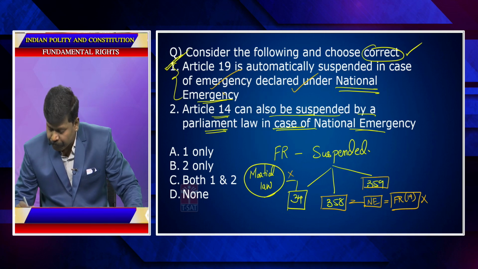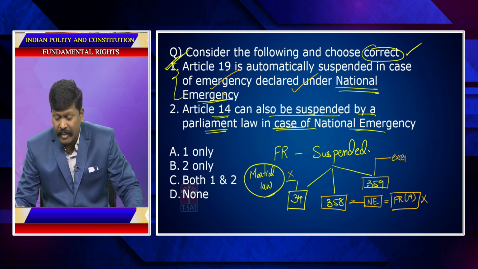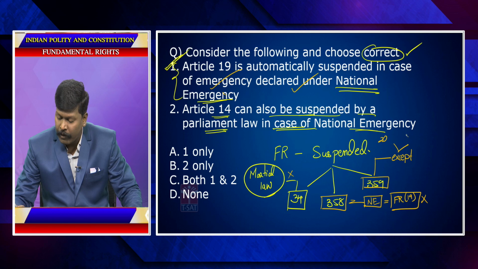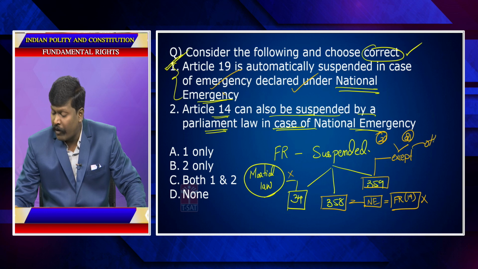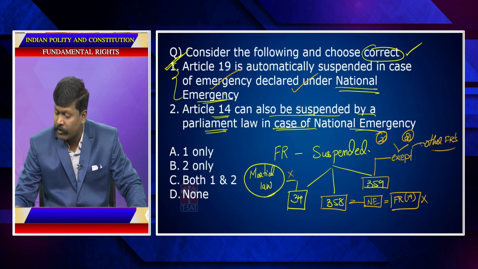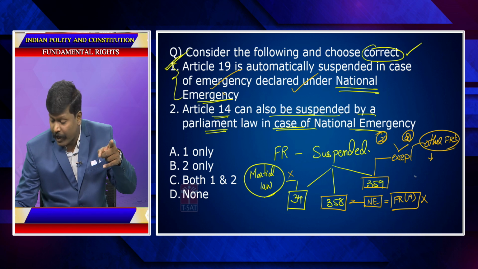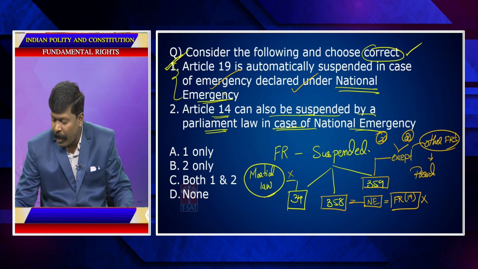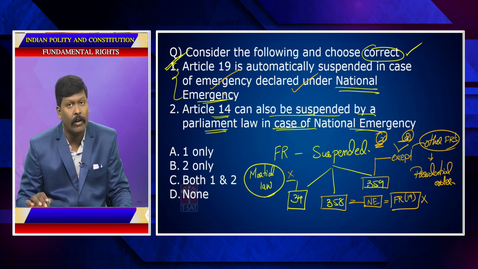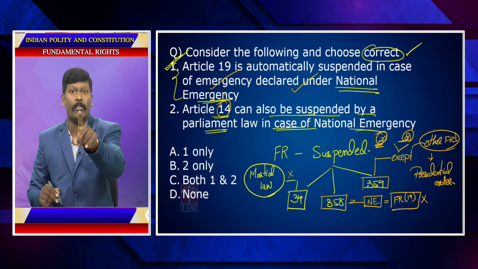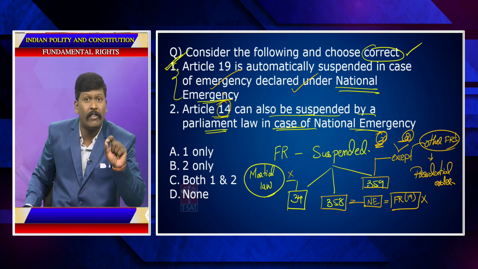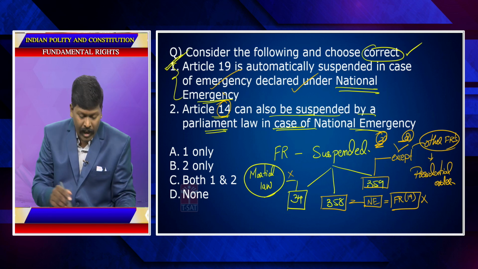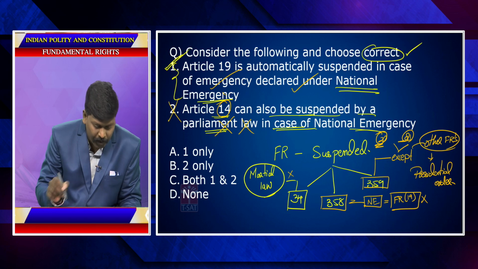Now look at this. What is Article 359? Except Article 20 and 21, other fundamental rights can be suspended by a presidential order. Meaning, except 20 and 21, Article 14 can also be suspended. But according to Article 359, Article 14 can be suspended by a presidential order, not by a parliamentary law. So this is wrong. The answer is A.